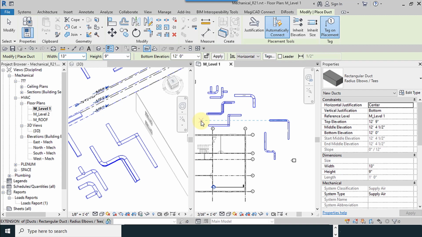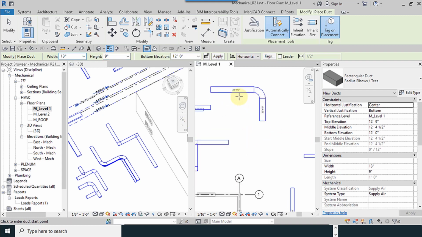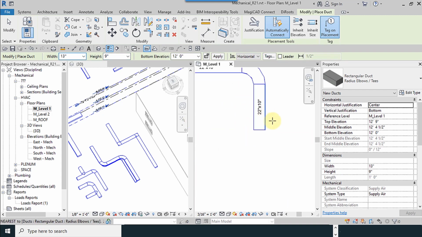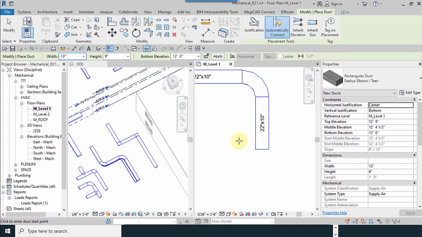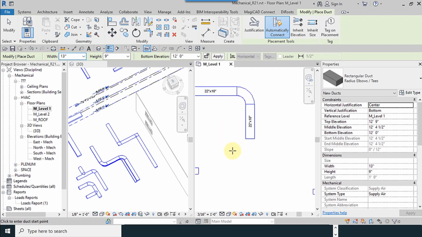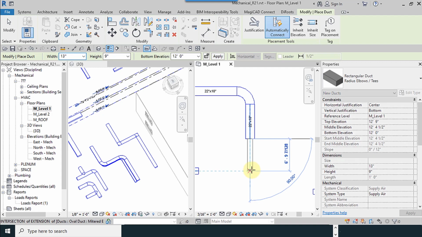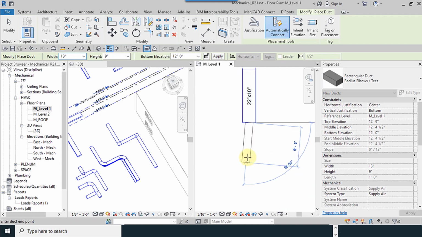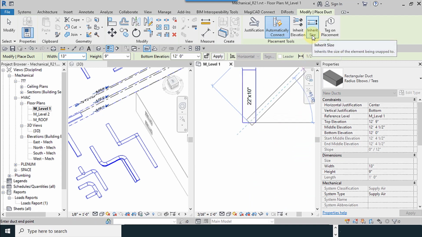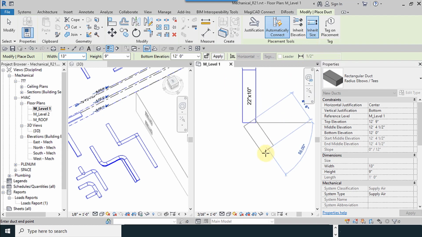I select duct again, and I want to continue drawing this. There's a tag here, but if there is no tag, you don't know how much the dimension of this is. And we don't know the situation of this. Oh, our size is smaller. If you use inherit size, okay, the size is the same as the previous size.